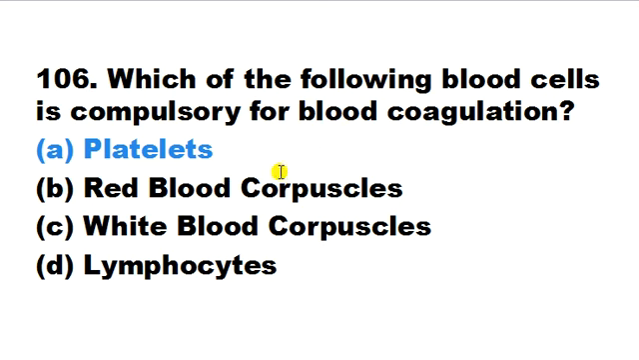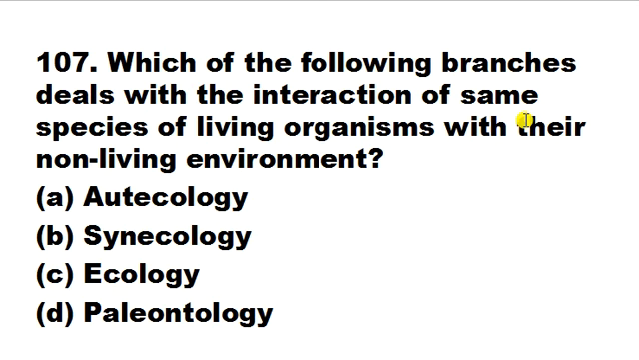Which of the following branches deals with the interaction of the same species of a living organism with their non-living environment? Autoecology, synecology, ecology, paleontology. The correct answer is autoecology. What is autoecology? It is the study of the interaction of the same species of living organism with their non-living environment. Under ecology two terms come, autoecology as well as synecology. And synecology deals with the interaction of the same species as well as other species in the same niche.